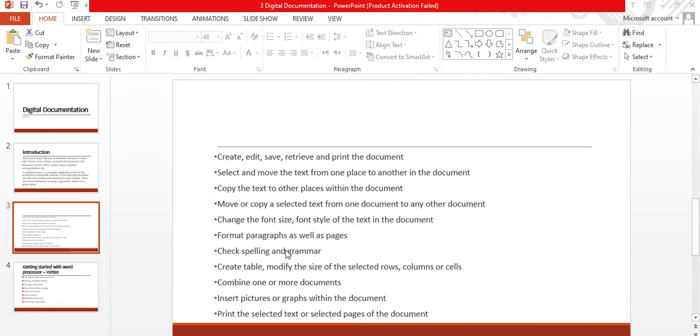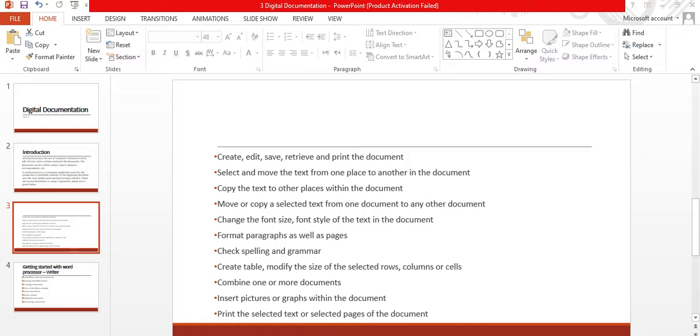Format paragraphs as well as pages. Check spelling and grammar. Create tables, and modify the size of selected rows, columns, or cells. Combine two or more documents. Insert pictures or graphs within the document. Print the selected text or selected pages of the document.